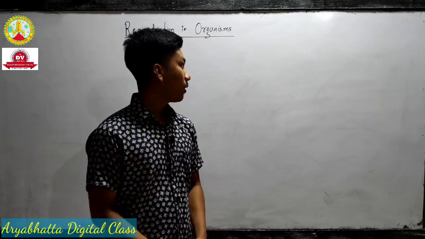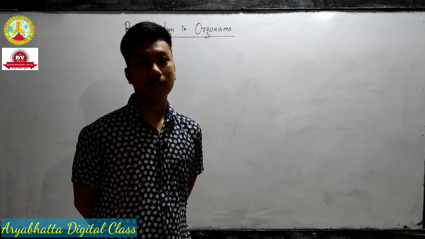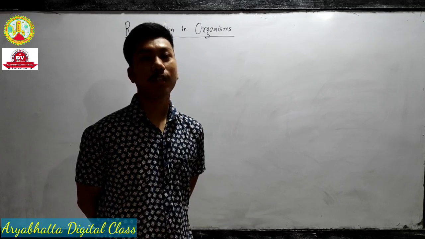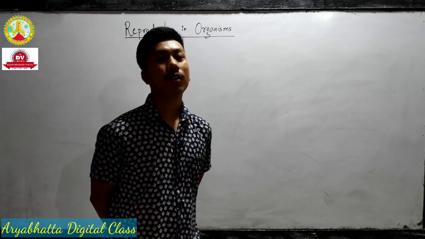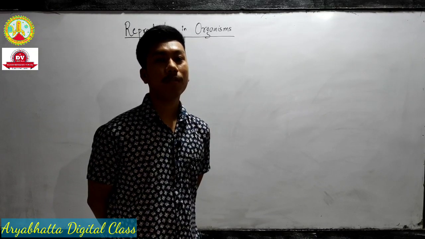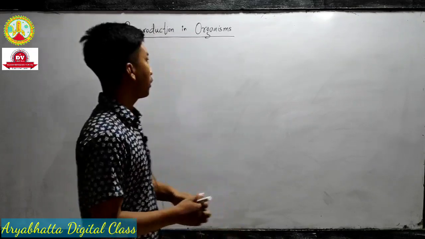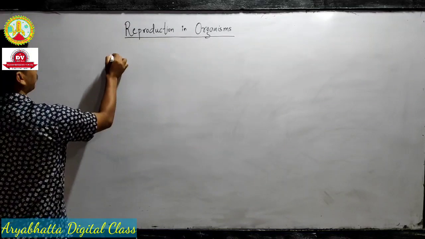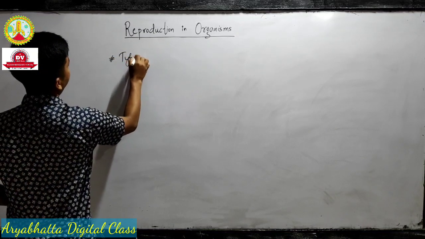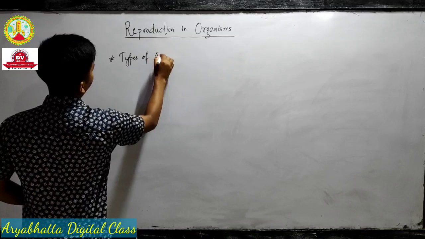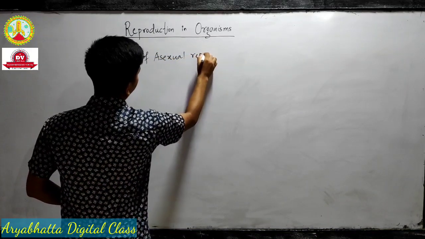So before going to the types of asexual reproduction, I want you to take your pen and note it down. Types of asexual reproduction.